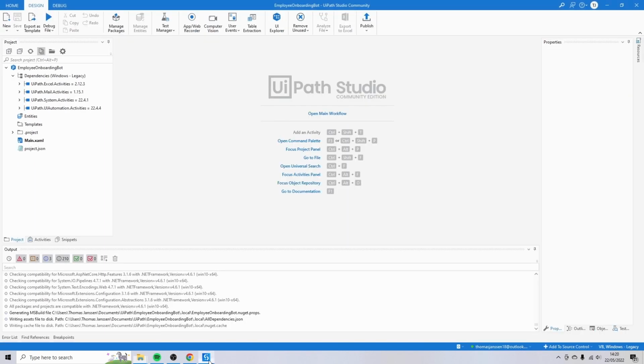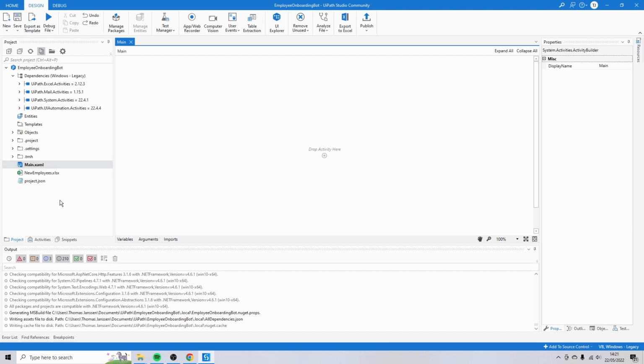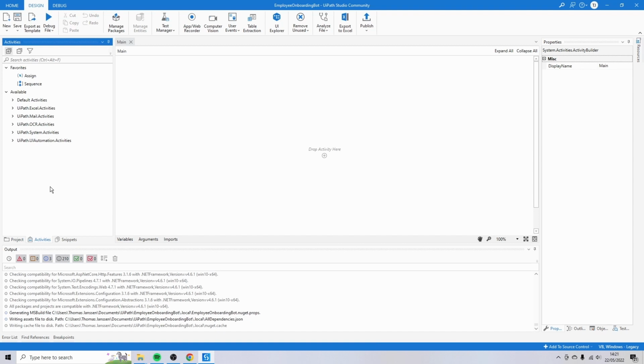Go back to UiPath. And now you see that we have 3 tabs here. We have Project, Activities, and Snippets. And in this tutorial, we're going to use Project. That's where all of our files are stored. You can hit the refresh icon. And then you should also see the Excel file. And we're going to use the Activities. Before we start, go to the Project tab and click on the main.xaml, because that's where we're going to create our code. Now go to Activities, and that's where we see all our activities that we can use in our respective projects.